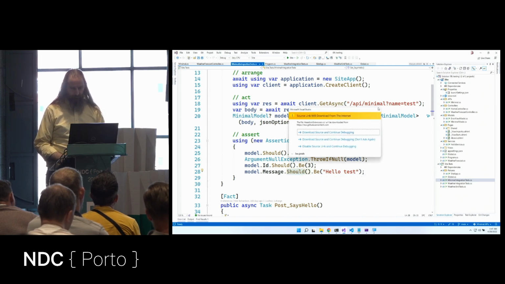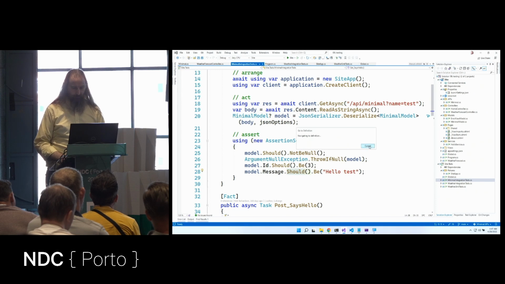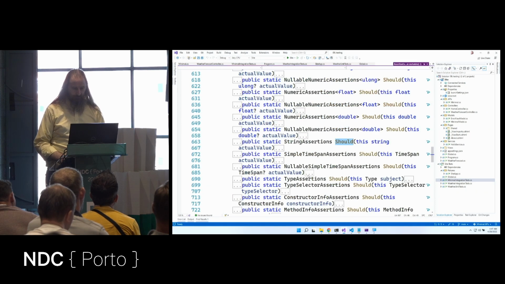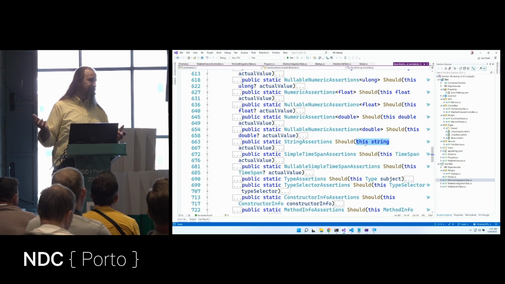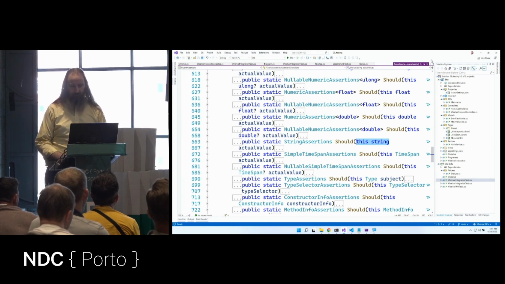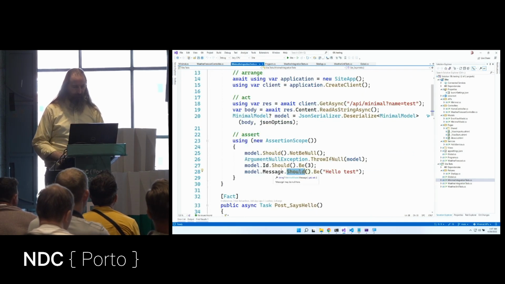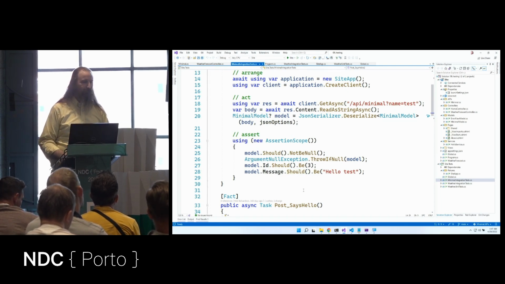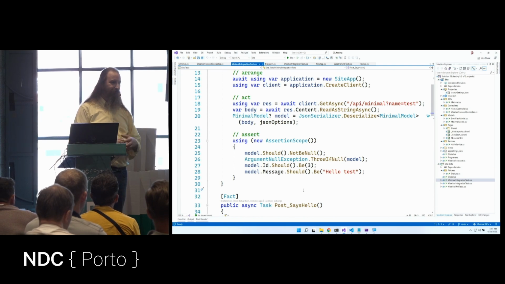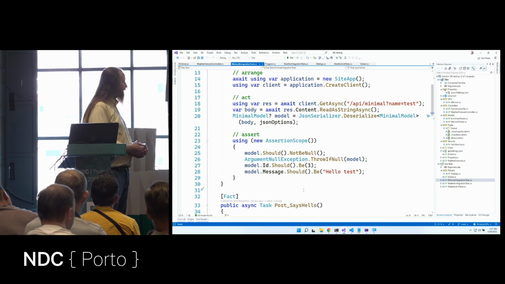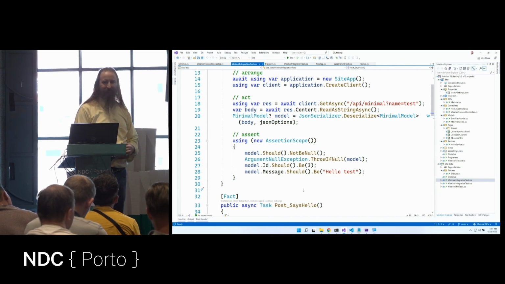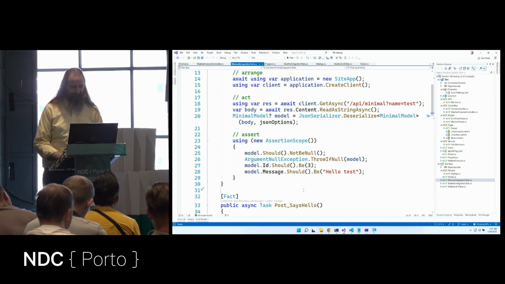Oh, I can't download the source there. This extension method, there we go, takes in this string. So if this string happens to be null, that's fine. I don't get a null reference exception here. I just pass this null thing into Should, and I just love how easily that renders, how easily it is to parse. The model message should be hello test. That's really legible. That's really clean.